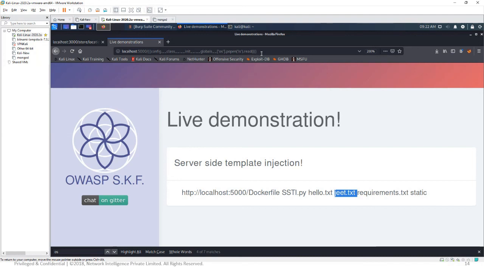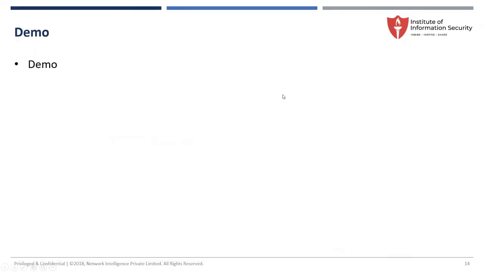When you run this tool, it will automatically find what type of engine it is, whether Python or Jinja, and next it will try multiple combinations and do the same attack. It is tquel map if I'm not wrong. That is the one.